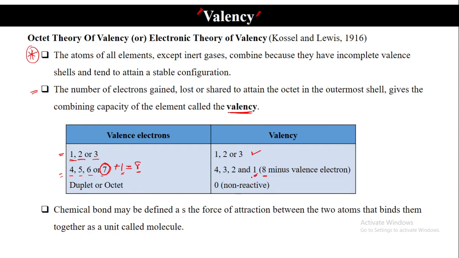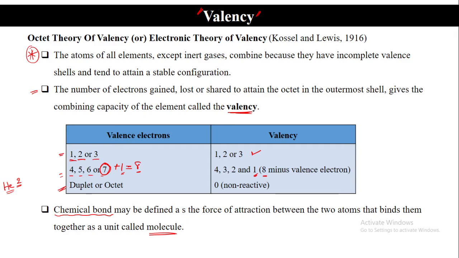How do we define a chemical bond? It is the force of attraction between two or more atoms that binds them together as a unit, which is called a molecule.